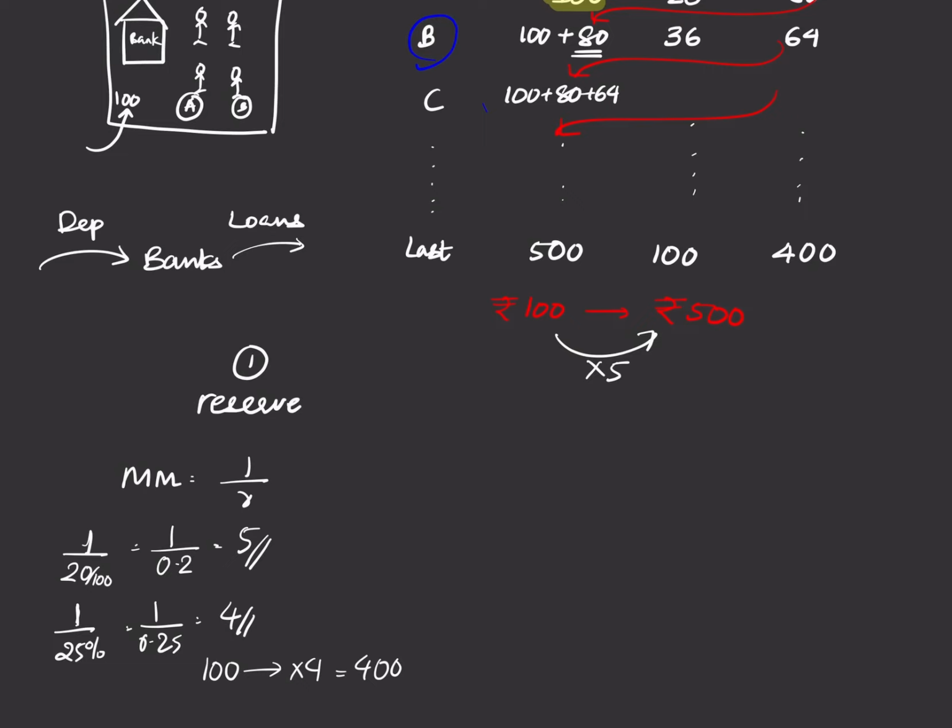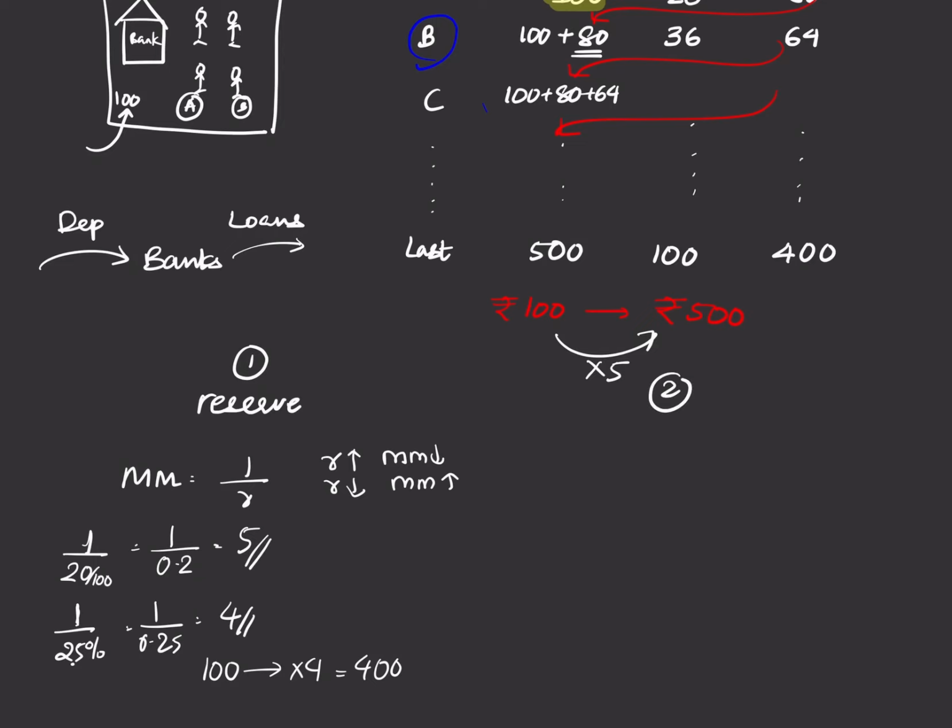So for example, if the government or somebody who is regulating money supply in our economy does not want so much money to be created by the banks, they can just simply increase the reserve ratio. And when the reserve ratio increases, like 20 to 25, the money cannot be multiplied as many times as before when the reserve ratio was low. So when the reserve ratio increases, the multiplication of money decreases, and when the reserve ratio decreases, the multiplication of money increases. Now the reserve is the first thing that affects money multiplier.